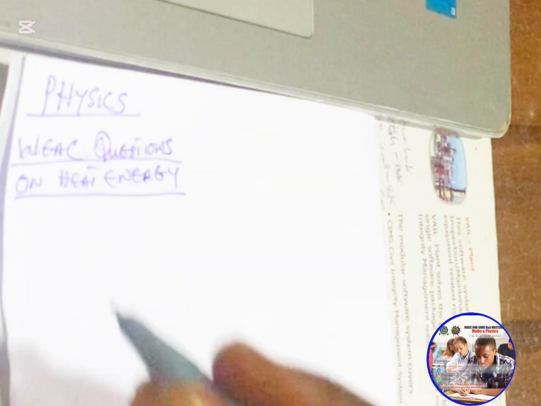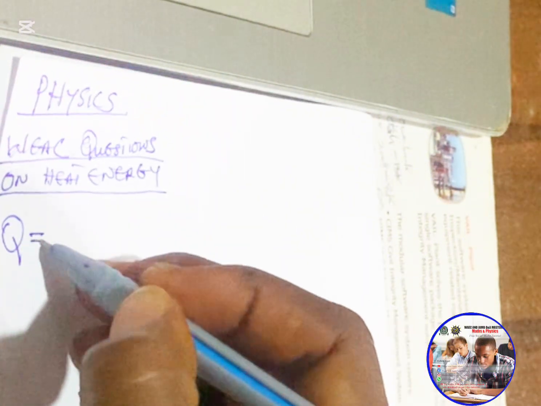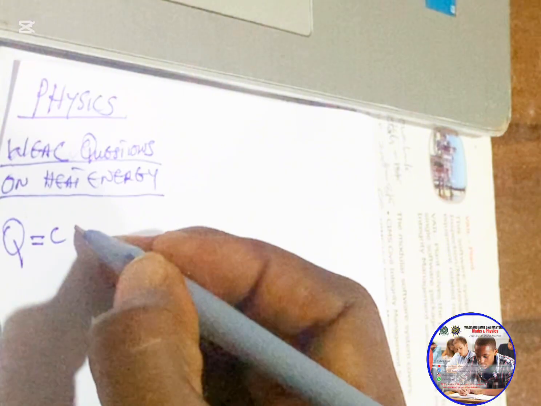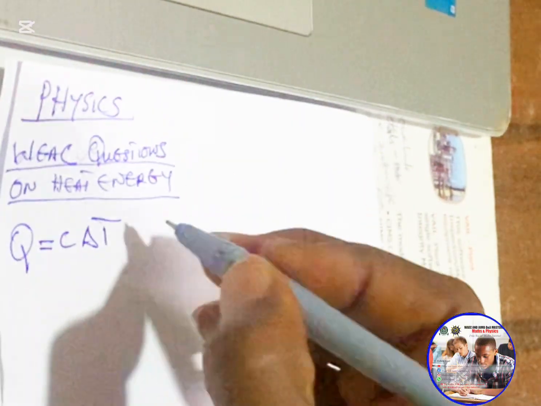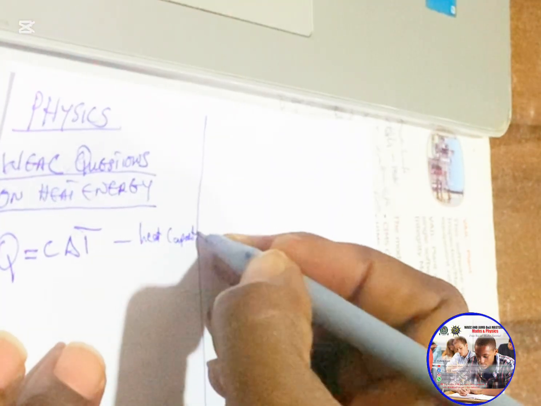Heat capacity refers to the amount of heat energy required to raise the temperature of an object by 1 degree Celsius or 1 Kelvin. The amount of heat needed to raise the temperature of an object by 1 degree Celsius or 1 Kelvin, that is heat capacity. And for heat capacity, the quantity of heat, which we represent with capital Q, is equal to heat capacity times change in temperature. This is the formula for heat capacity.